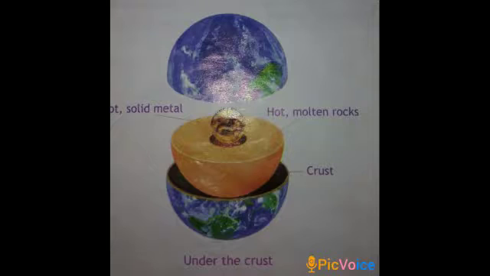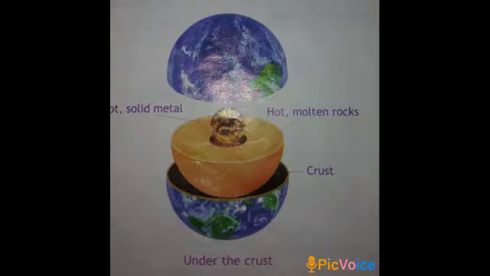Okay, let's see what is under the crust. The crust of the earth is not very thick. If you compare the earth with a mango, the crust would be the skin of the mango. The crust, the outer layer, is the skin of the mango. Then under the crust is a lot of molten rocks, that is the flesh of the mango.